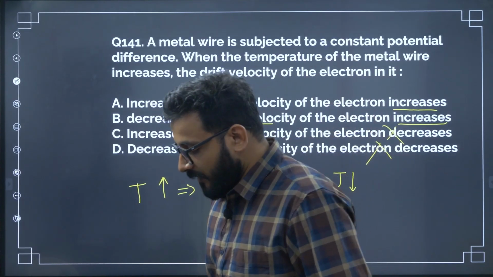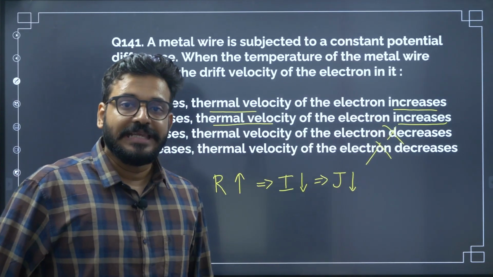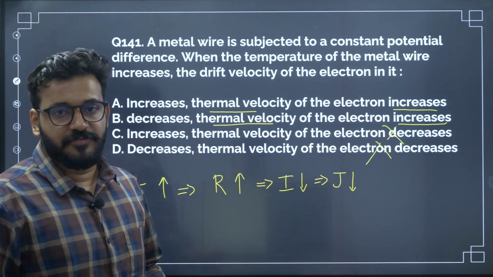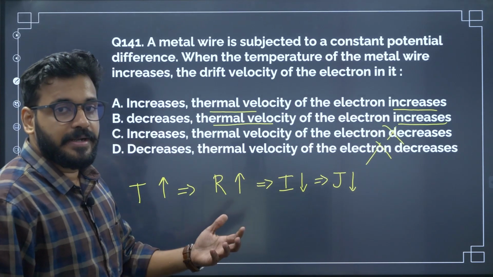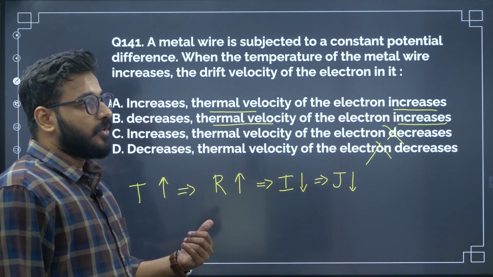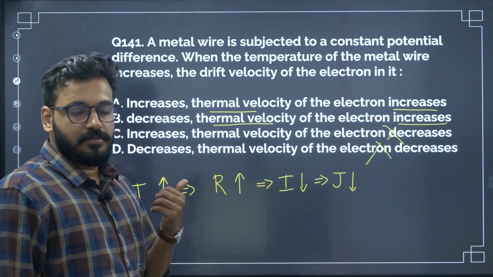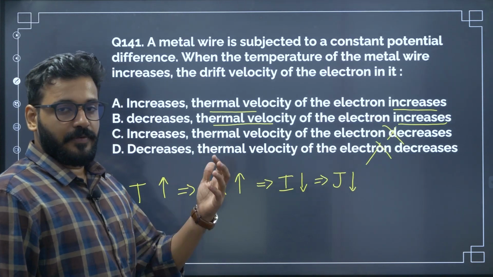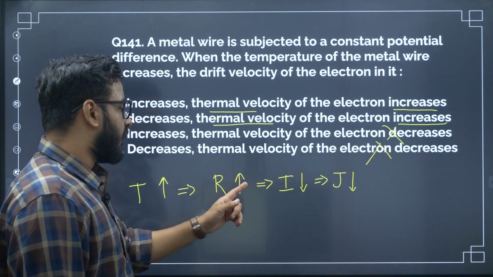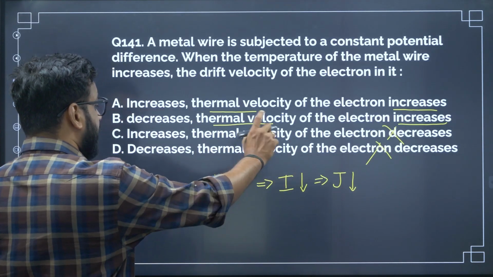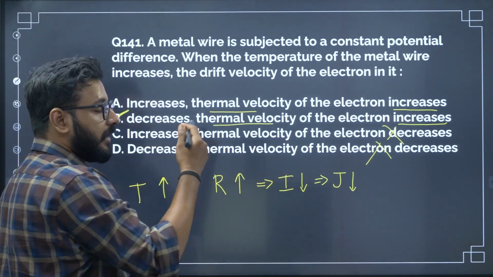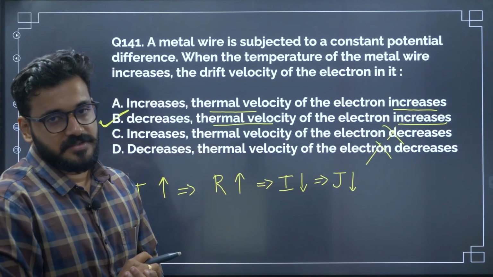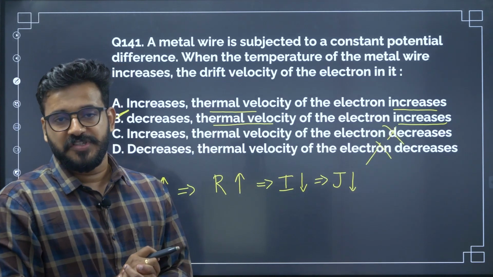Now when the current or the current density decrease, they have a linear dependence on drift velocity. Current as well as current density has a linear dependence on drift velocity. So current increases, current density increases as drift velocity increases. Therefore, when the current and current density decrease, drift velocity will also decrease. Option B is the correct answer. Once again, another very simple question, right?